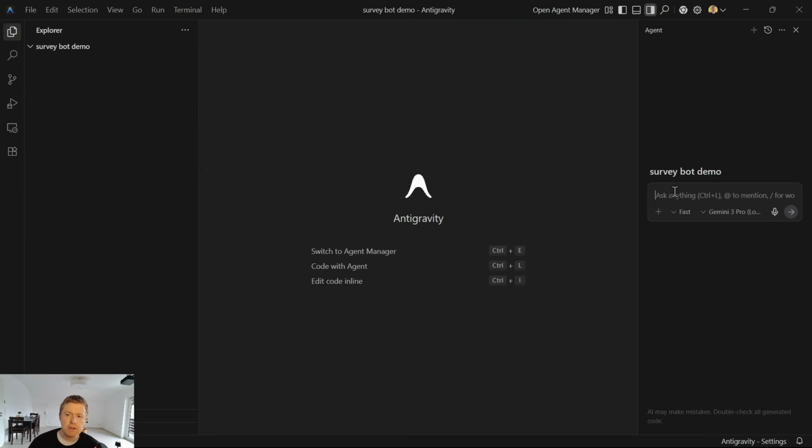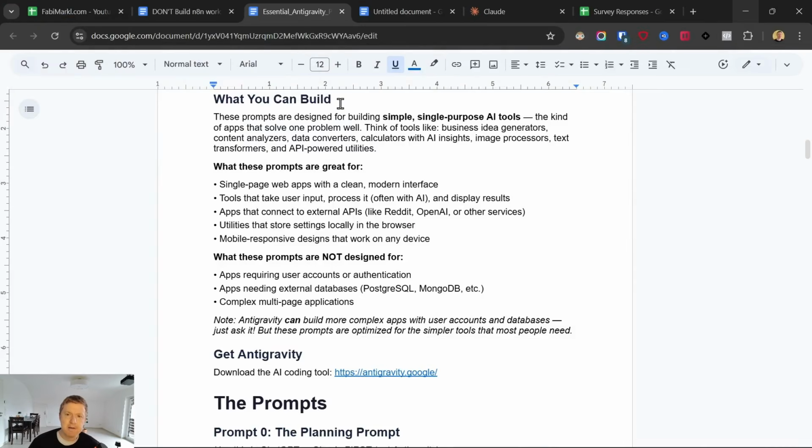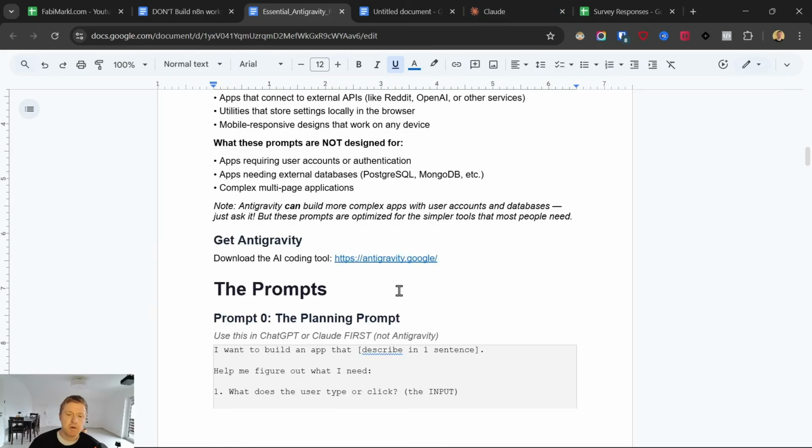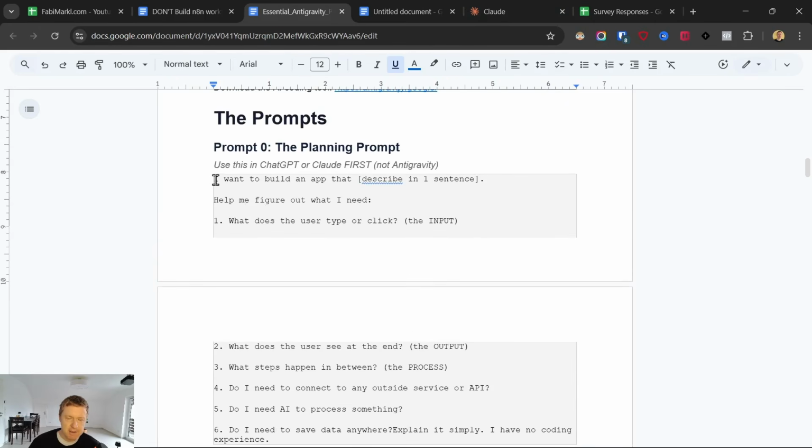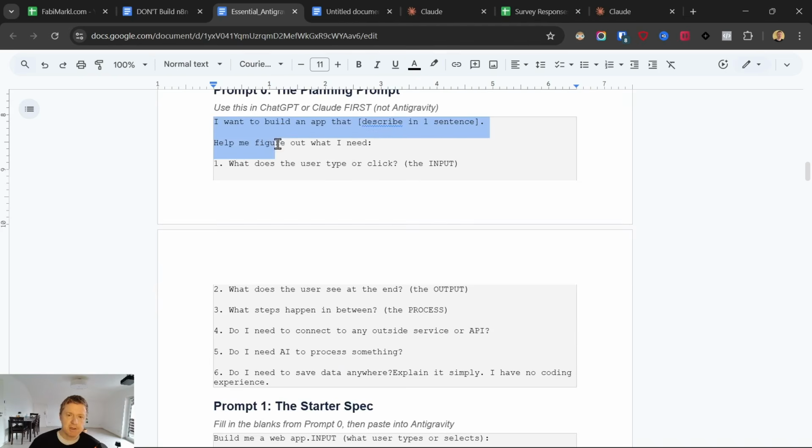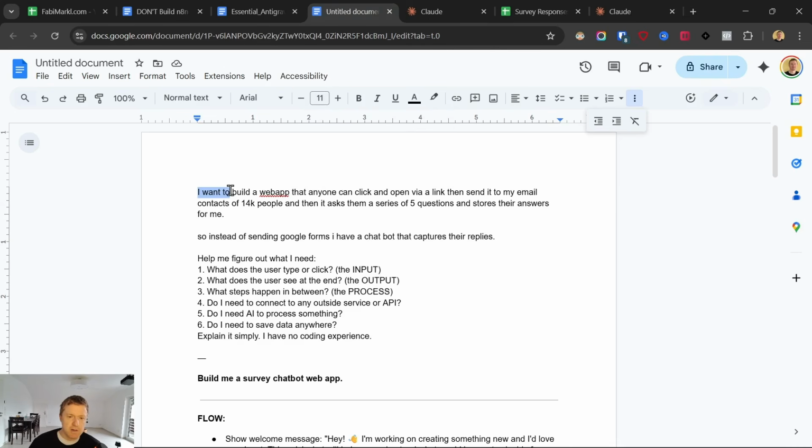But I'm not going to start prompting just yet, because first I want to plan my application. And that's what I use this prompt for. The planning prompt is essential to avoid errors and time-consuming mistakes down the line. So I just describe in one sentence what I want my web app to do. I want to build a web app that anyone can click and open via a link that I send to my email list, and then ask them a series of 5 questions and store their answers for me. So instead of sending Google Forms, I have a chatbot that captures their replies. That's the only thing I described.